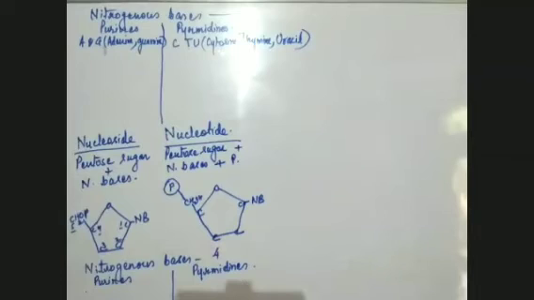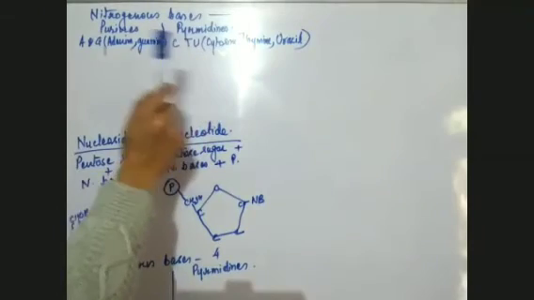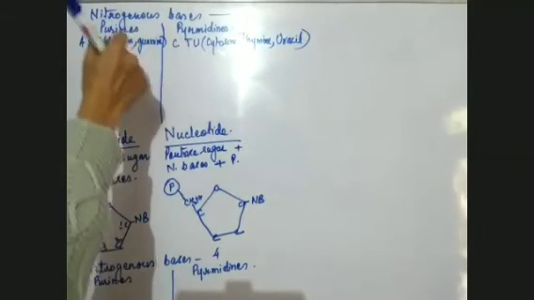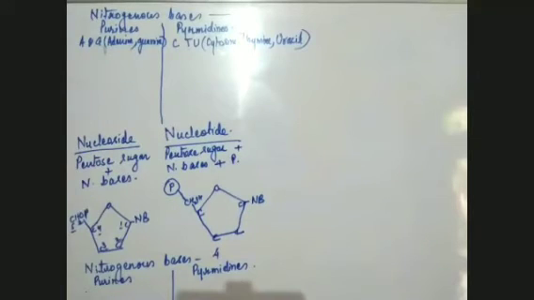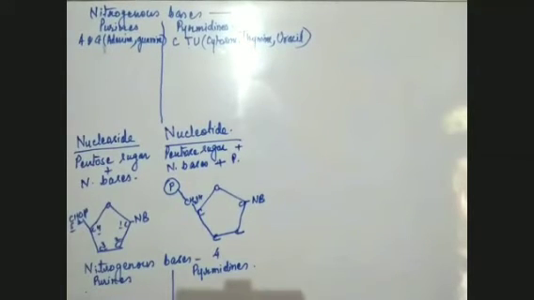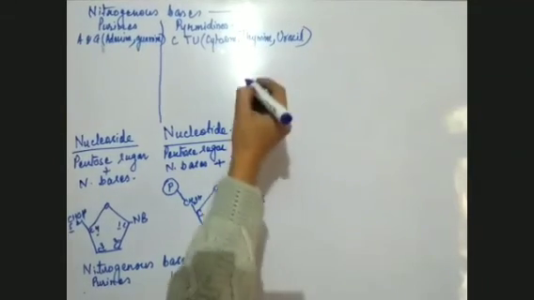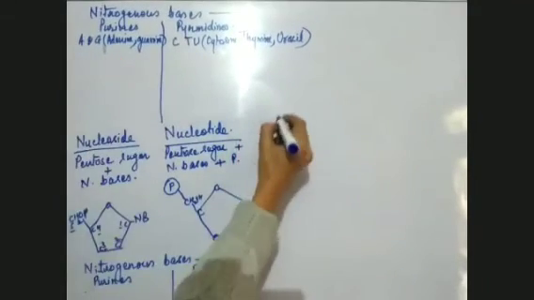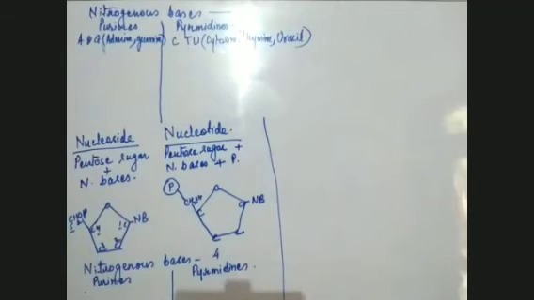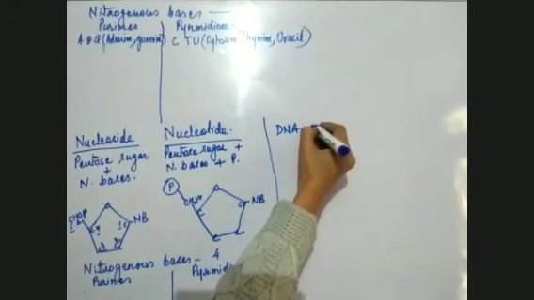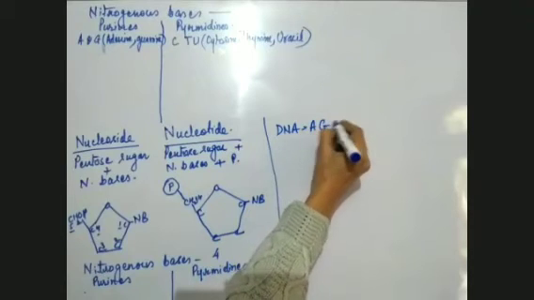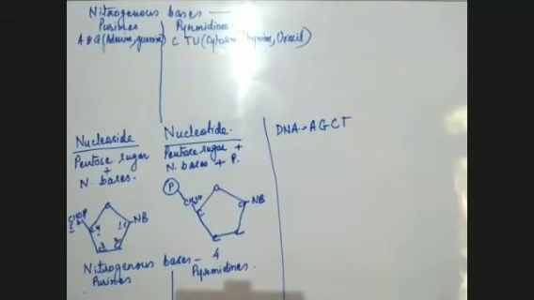So nitrogenous bases are basically of two types, purines and pyrimidines. Purines are A and G, pyrimidines are C, T, and U. If we see the DNA, it will have the 4 nitrogenous bases A, G, C, and T: adenine, guanine, cytosine, and thymine.